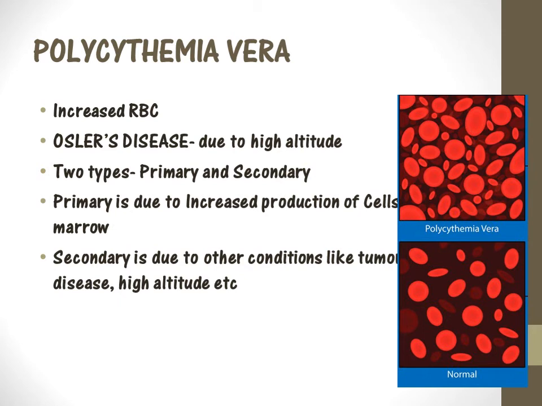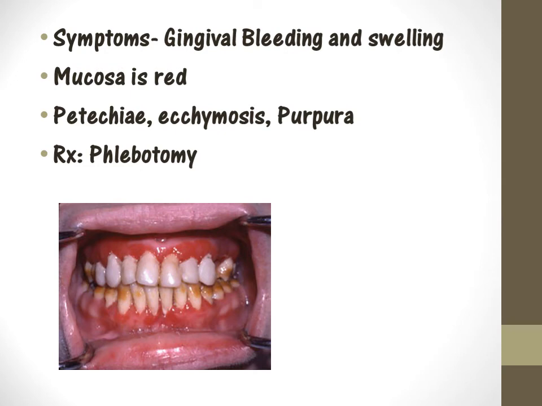When there is a normal amount of blood, the blood viscosity is normal and it flows in the vessels. When there is an increased amount of red blood cells, the viscosity becomes thicker and the blood is not able to flow in the blood vessels. Due to this, in relation to the oral cavity, you have gingival bleeding, swelling, red mucosa, and you might have petechiae, ecchymosis or purpura. The adequate treatment for this condition would be phlebotomy, meaning you remove blood from the veins, thereby reducing the amount of blood cells.